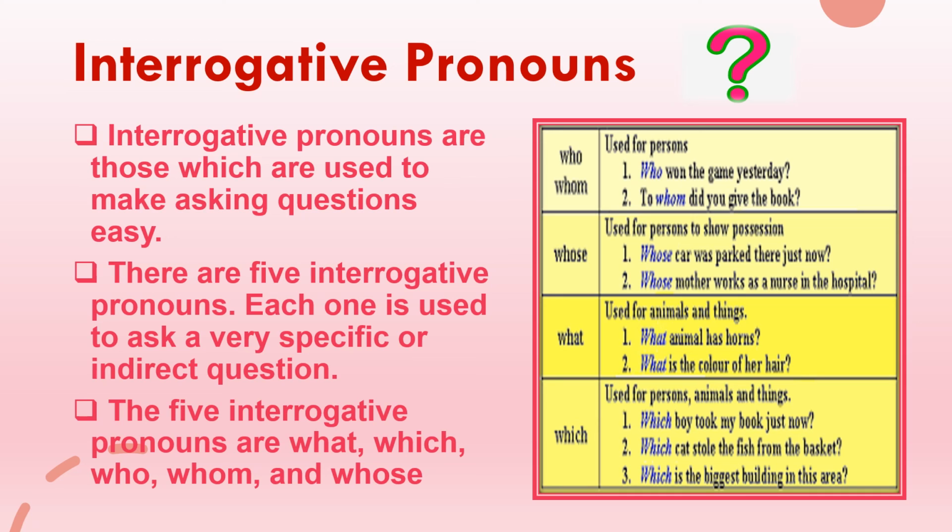So, who and whom are used for persons. Like, who won the game yesterday? To whom did you give the book? So, subject, an object. Whose is used to show possession, that you own something. Whose car was parked there? What is used for animals and things. What is the color of her hair? And which is also used for person, animals and things. Which boy took my book just now? Which is the biggest building in this area?